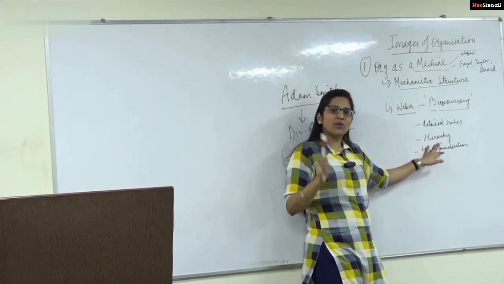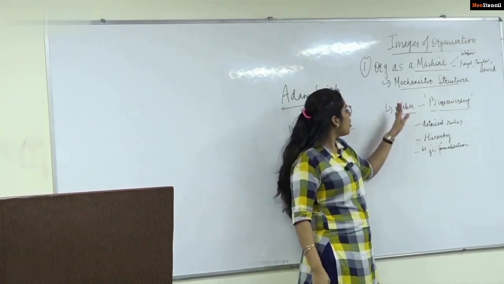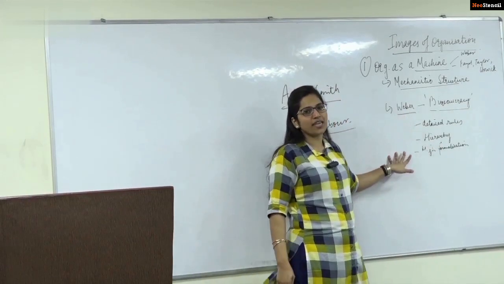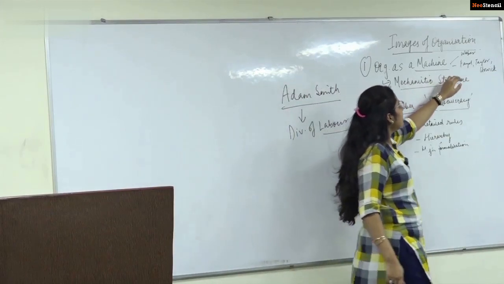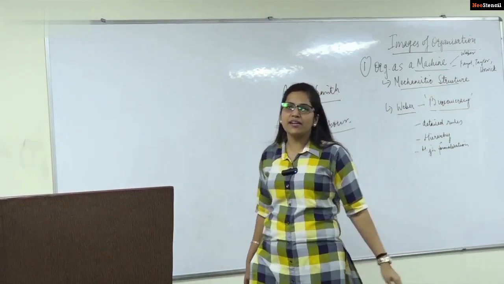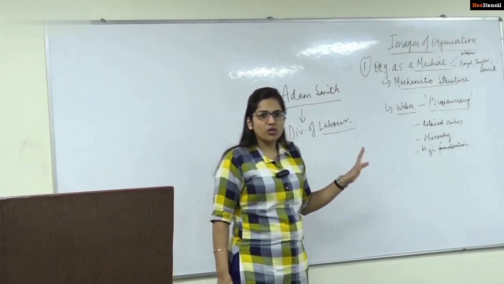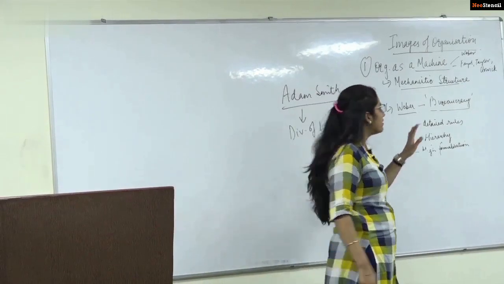If you have a particular way of communication, you have to go by that particular way. And because you have so many detailed rules, that is why it is a mechanistic structure. Again, here we refer to Fayol, Taylor, Urwick. Everyone is aware of what Fayol and Taylor have said. You can refer to the books. It's given in almost every book since 11th standard.